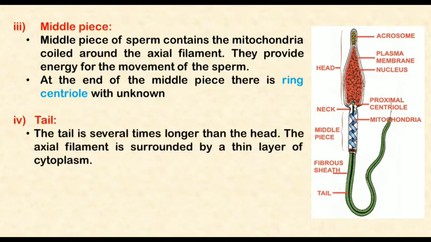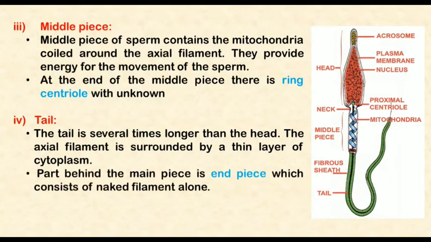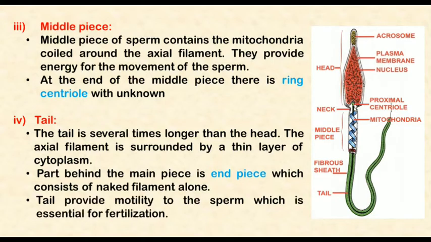The last part is the tail. The tail is several times longer than the head, and the axial filament is surrounded by a thin layer of cytoplasm. The part behind the main piece is the end piece, which consists of naked filament alone. The tail provides motility to the sperm, which is essential for fertilization.